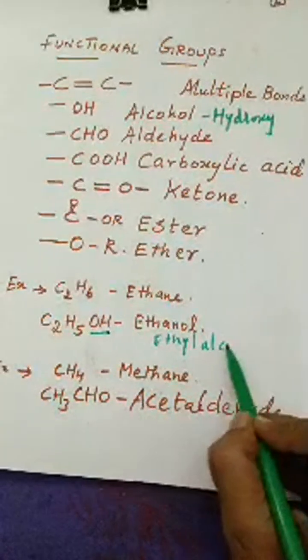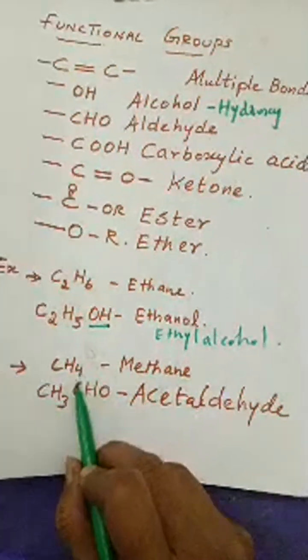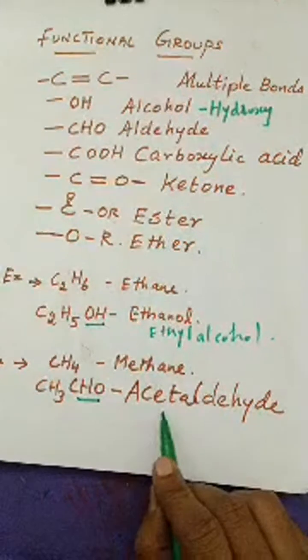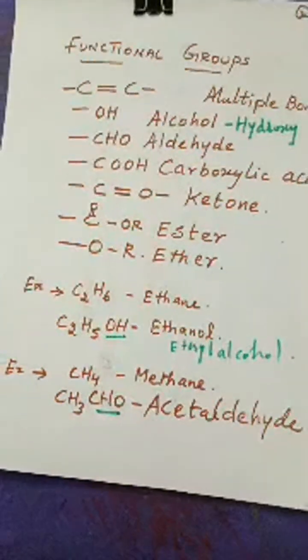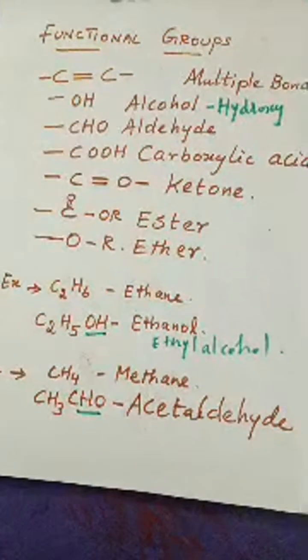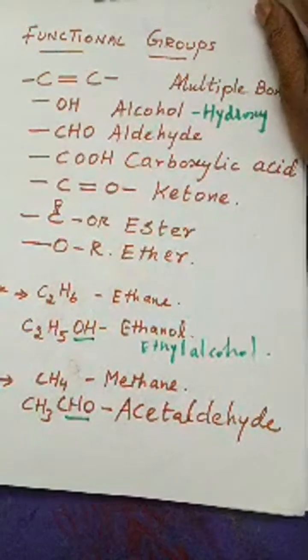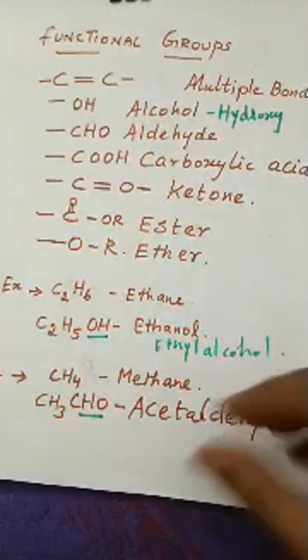Got it? So here one hydrogen atom has been replaced by the OH group, so it has become ethanol or ethyl alcohol. And the next is when in CH4 one hydrogen atom has been replaced by the CHO functional group, it is nothing but acetaldehyde. So like this we will be learning many functional groups in organic compounds. Is that clear, children? Now let me state the definition for the functional group.